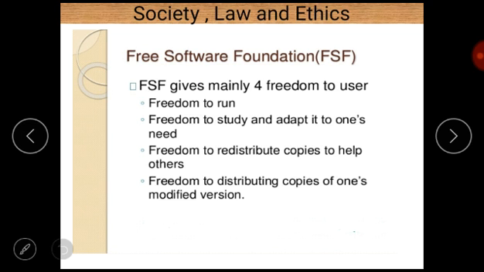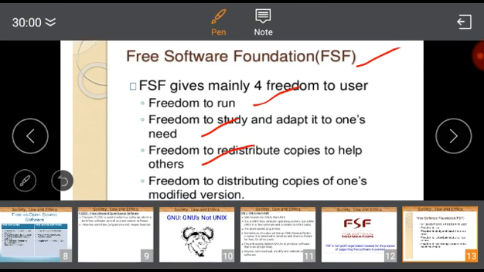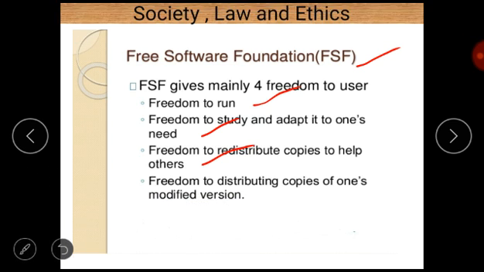Some important points regarding the Free Software Foundation: FSF gives mainly four freedoms to users: freedom to run, freedom to study and adapt it to one's needs, freedom to redistribute copies to help others, and freedom to distribute copies of one's modified version. So there are four types of freedom which are given to users by the Free Software Foundation.